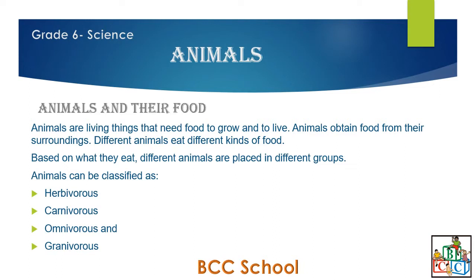Based on what they eat, different animals are placed in different groups. Animals can be classified as herbivorous, carnivorous, omnivorous, and granivorous. Let us take a look at all these animal types.